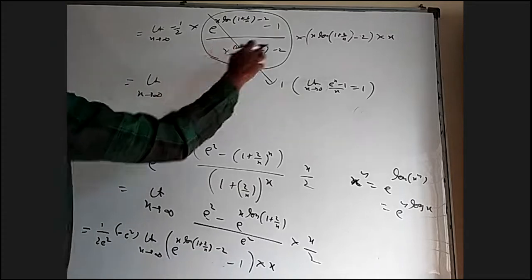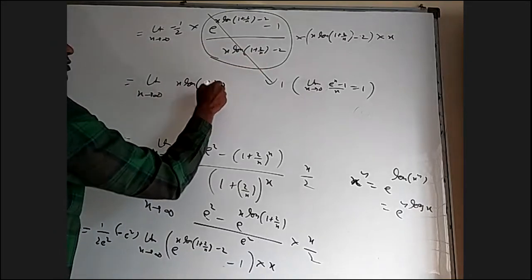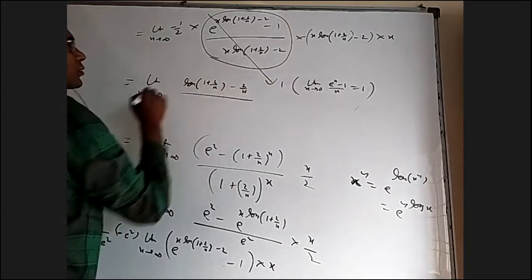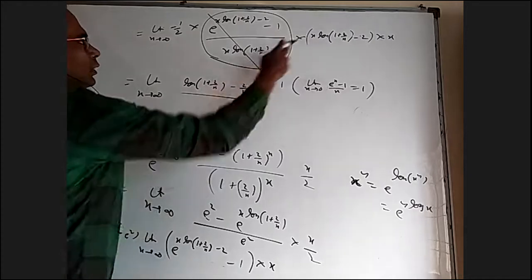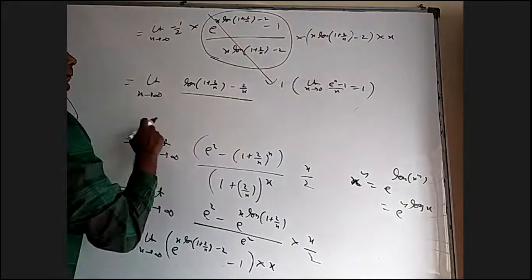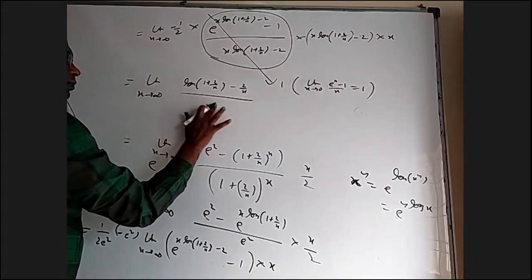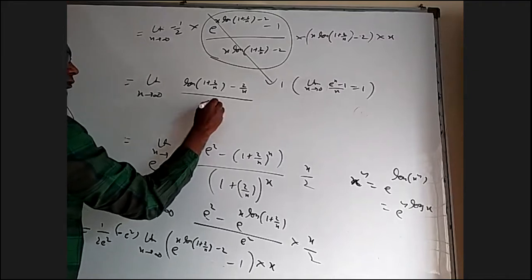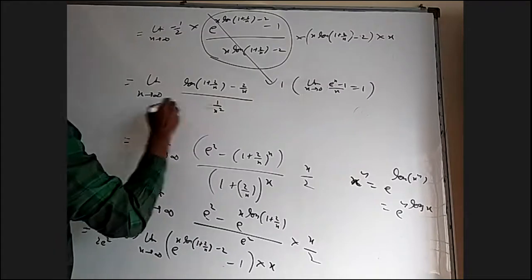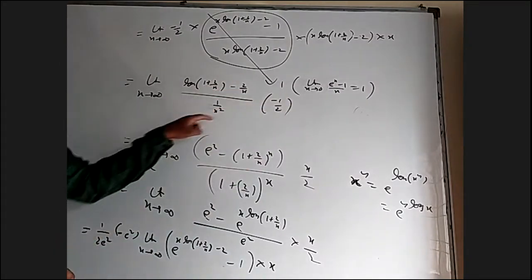Now I'm left with x log 1 plus 2 by x. I can take one x common here and write minus 2 by x. This x I took common. This x and this x became x square. I'll bring it down by x square, by 1 by x square, I should write. There is a minus 1 by 2 also. Now, how to solve this?